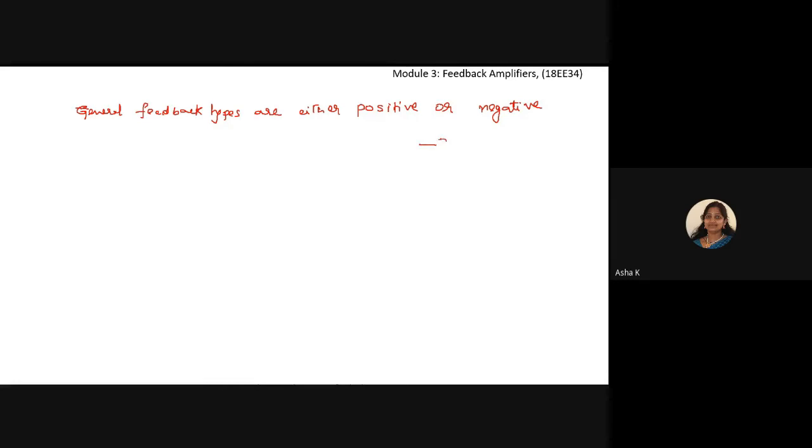I'll just draw the diagram. I have a mixer, and I have an amplifier with gain A. A part of this is connected with a feedback factor beta. It's a feedback network. Here I may have a feedback element which is positive or negative. This is our output voltage. A part of the output voltage is an input to the feedback network, and Vf is the output voltage of the feedback network.